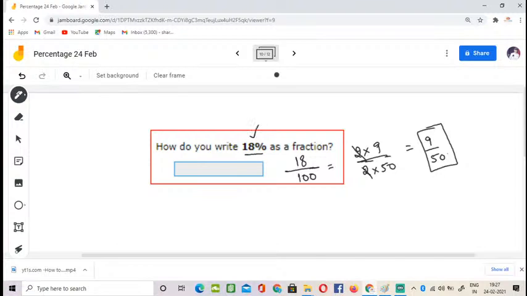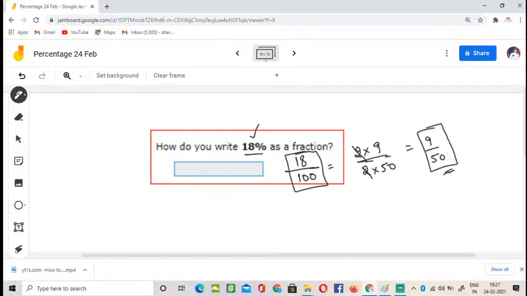But they are giving it to us as a percentage. We know that 18% means 18 divided by 100. So out of 100 blocks, 18 are filled with some color. To simplify, I write 18 as 2 times 9 and 100 as 2 times 50. When you cancel the 2s, you get 9 by 50. Yes, this is the fraction form. You could also write 18 by 100, that is also right, but we should simplify it.